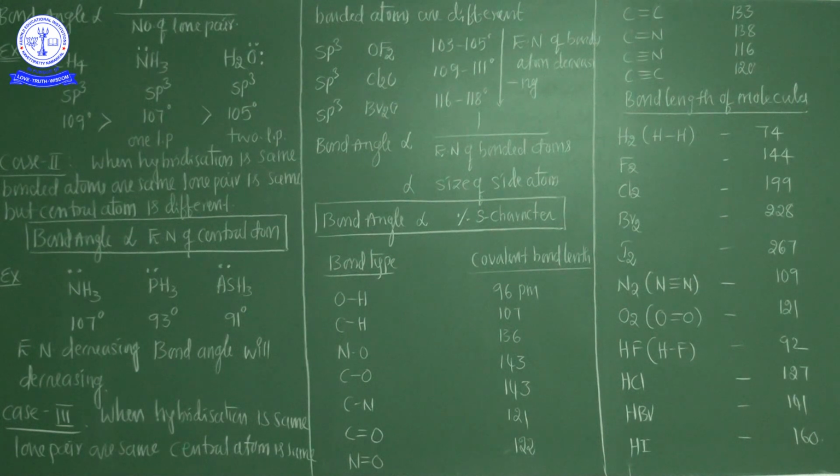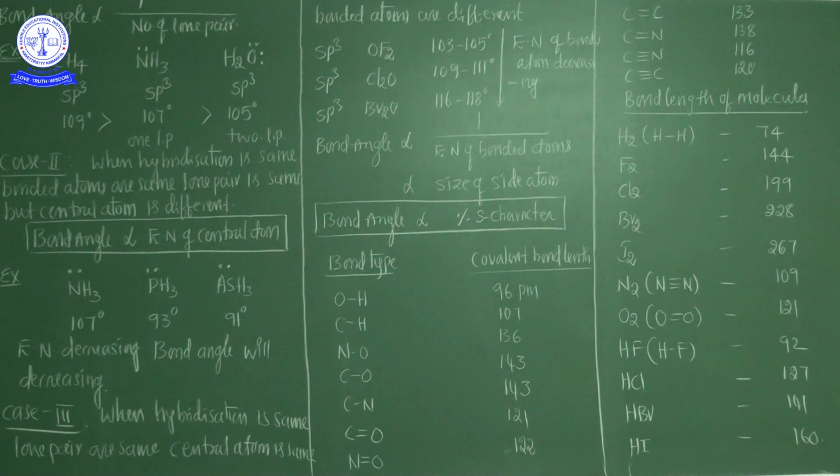For example, carbon to carbon single bond has a bond angle of 109 degrees, because the carbon shows sp3 hybridization, so the s character is only 25%. Carbon to carbon double bond has a 120 degrees bond angle, so the s character increases to 33.3.